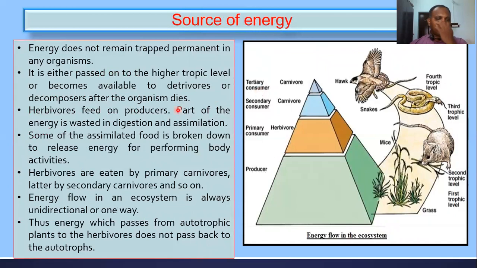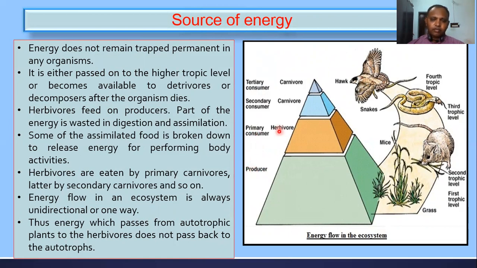Energy travels from the sun, enters the producer, then moves from producer to consumer, and finally reaches the tertiary consumer. Whatever energy is available to the tertiary consumer becomes available to detritivores or decomposing organisms after the organism dies. You can see here, the solar radiation from the sun is captured and converted to food by the producer.